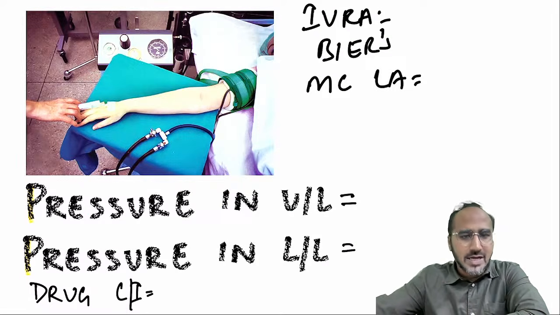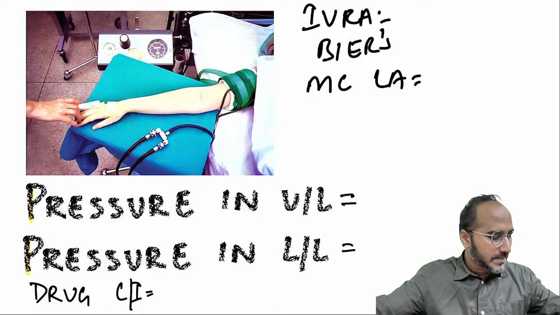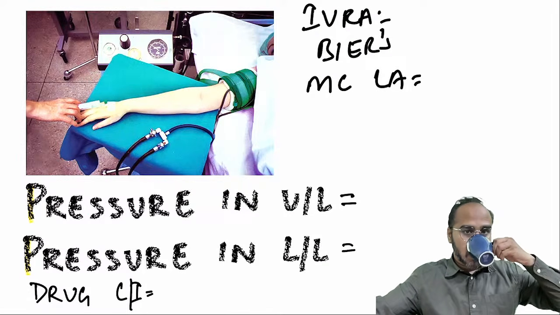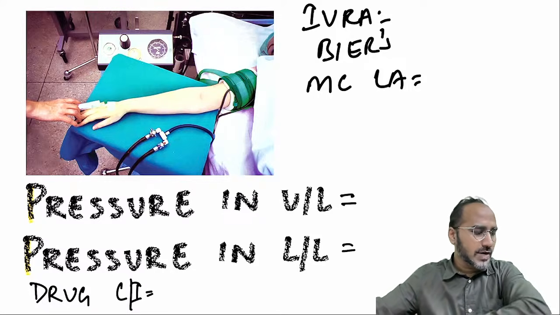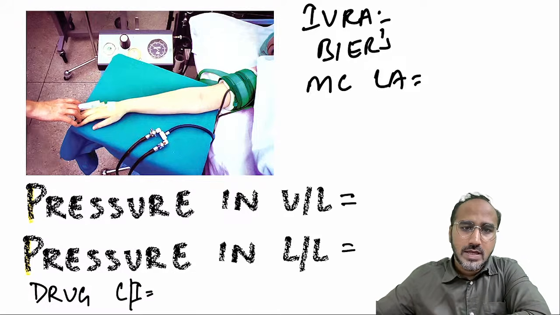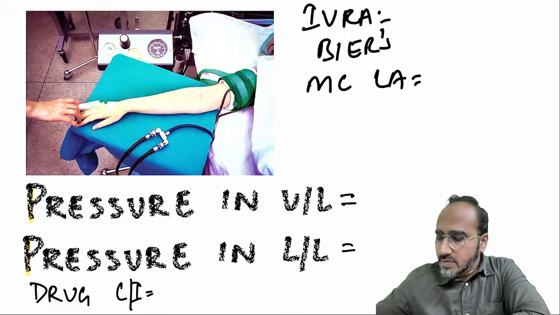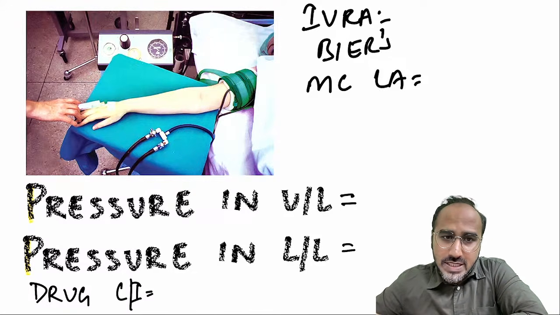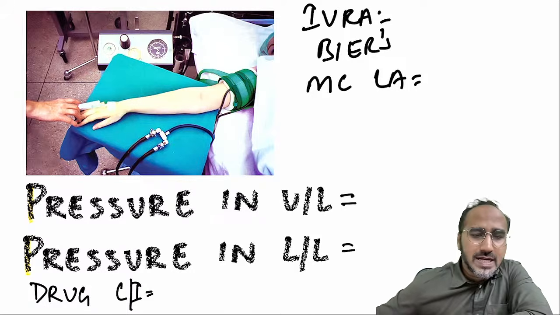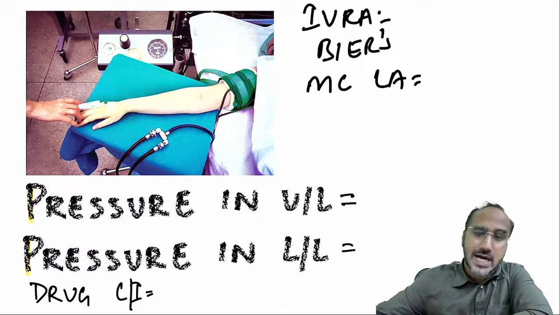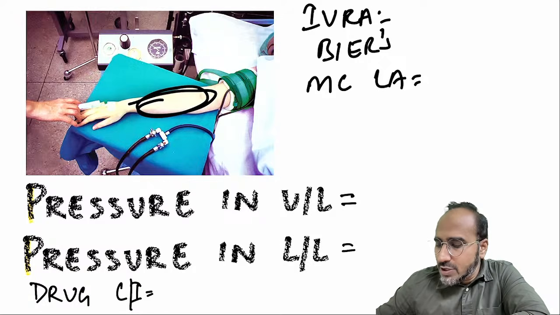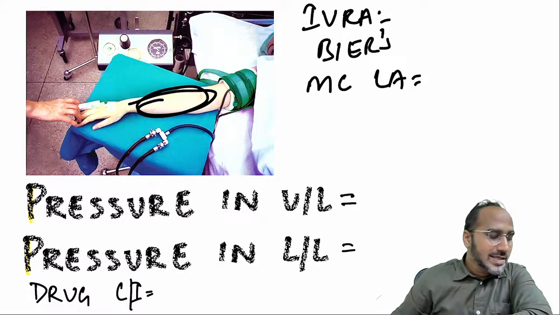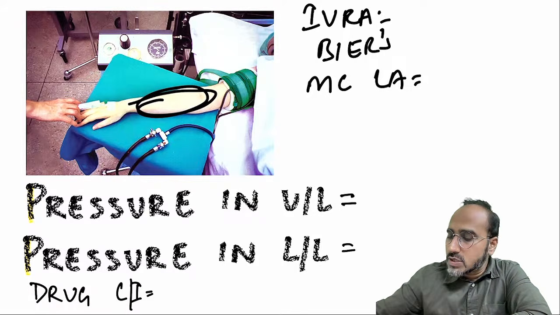Now, guys, coming to this technique, what is the technique that is being performed over here? Just now I have explained to you. You are seeing a tourniquet and you are seeing the drug given on the same hand. Normally, if you apply a tourniquet, the drug should be given on the other hand. But if the tourniquet and drug are both on the same hand, that means you want the drug to act only till this level. You don't want the drug to go up. This is called IVRA, also called Bier's block.